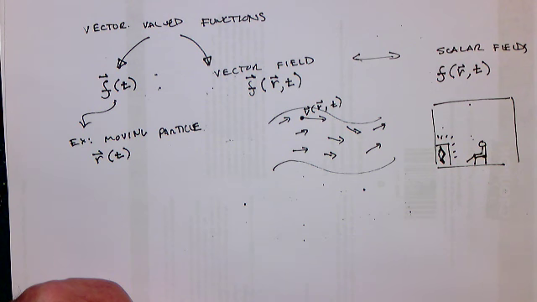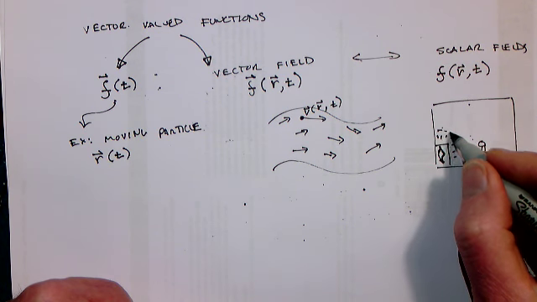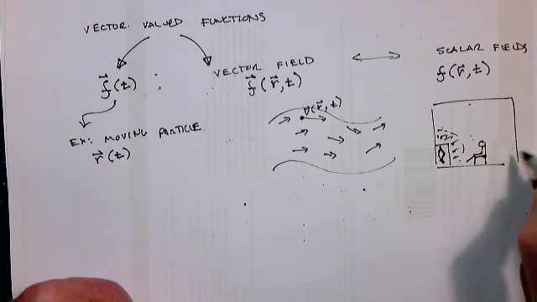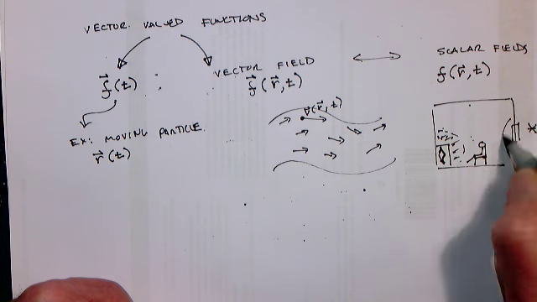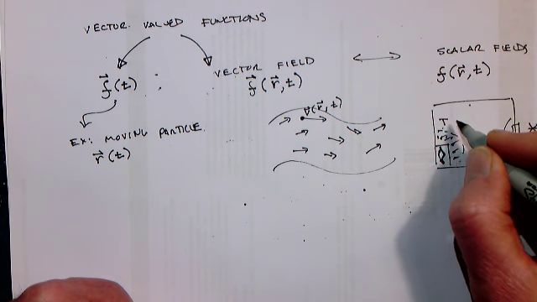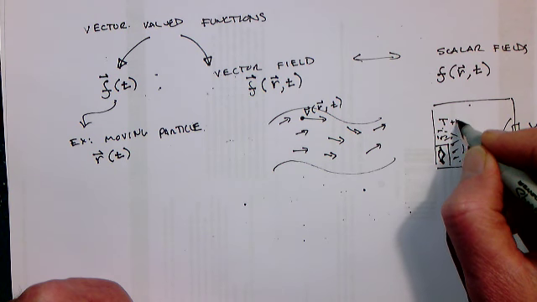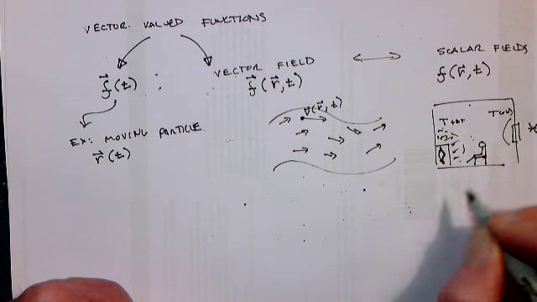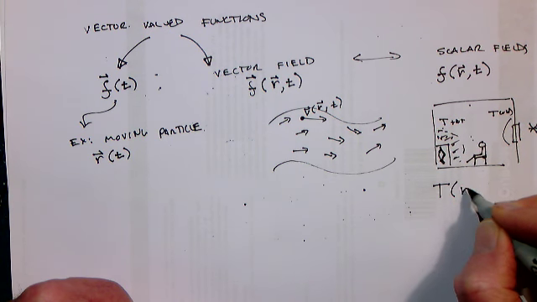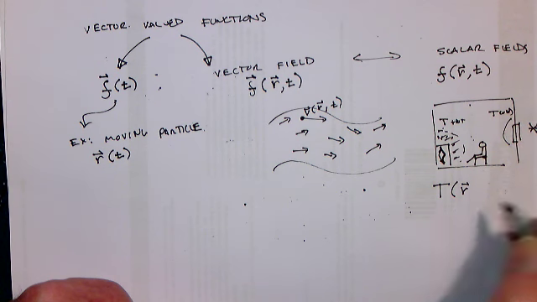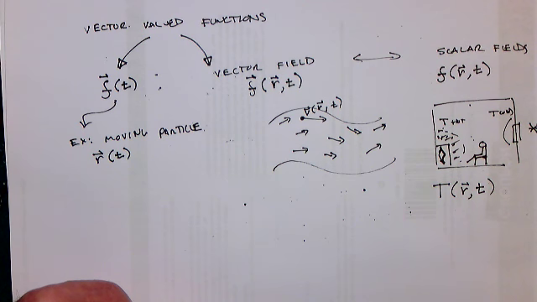If you think about the temperature in the room, it's going to be quite warm by the fire, and then over here by this window where there's cold air outside, the temperature might be quite a bit colder. So here temperature is hot, here temperature is cold. The temperature might be a scalar field, which would depend on where you were in the room, the position you're at, and also on what time of day it is, or how much wood you put on the fire, or whatever else.